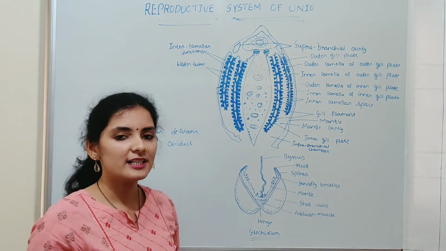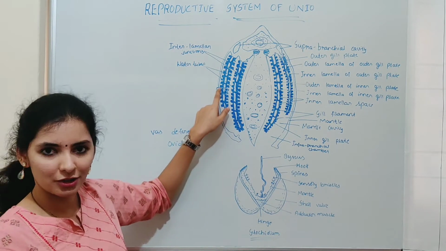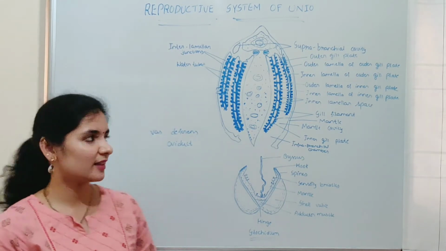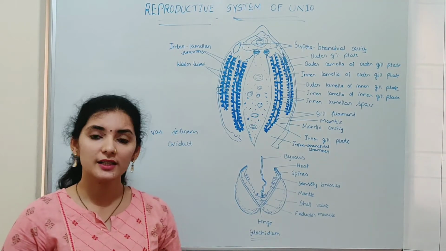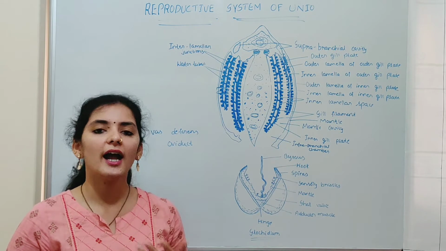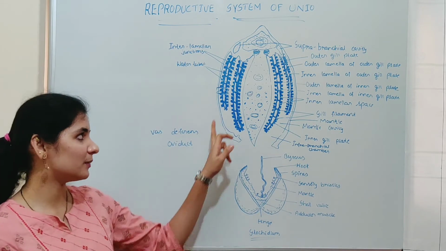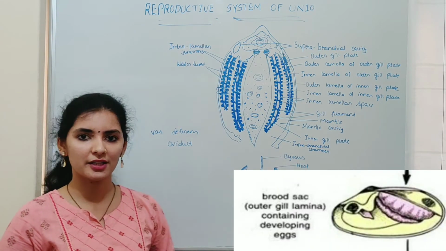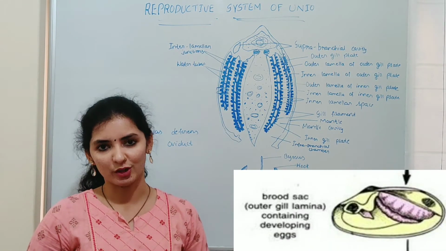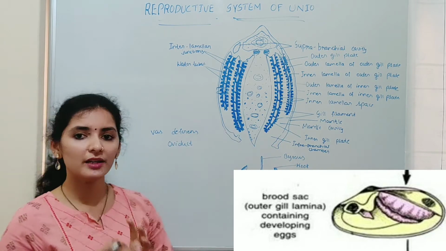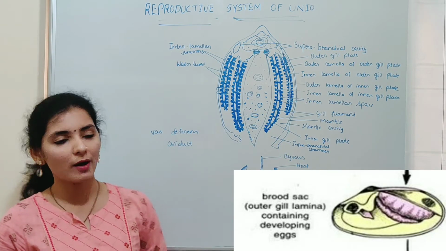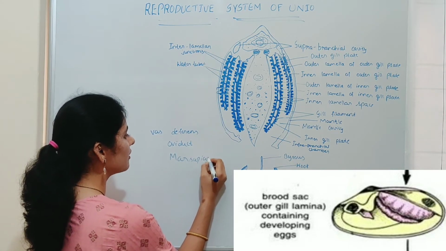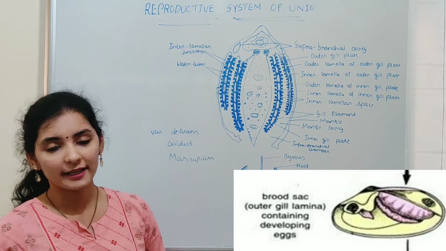So both eggs and sperms are now present in the water tube, where fertilization, or union of sperm and egg, takes place. Fertilization, or formation of zygote, and further development of the zygote take place in the tenidium. Especially in the outer gill plate of the tenidium, there will be further development of the zygote. The outer gill plate becomes enlarged and forms a brood pouch or marsupium. It is in this marsupium that the further development of the zygote takes place.